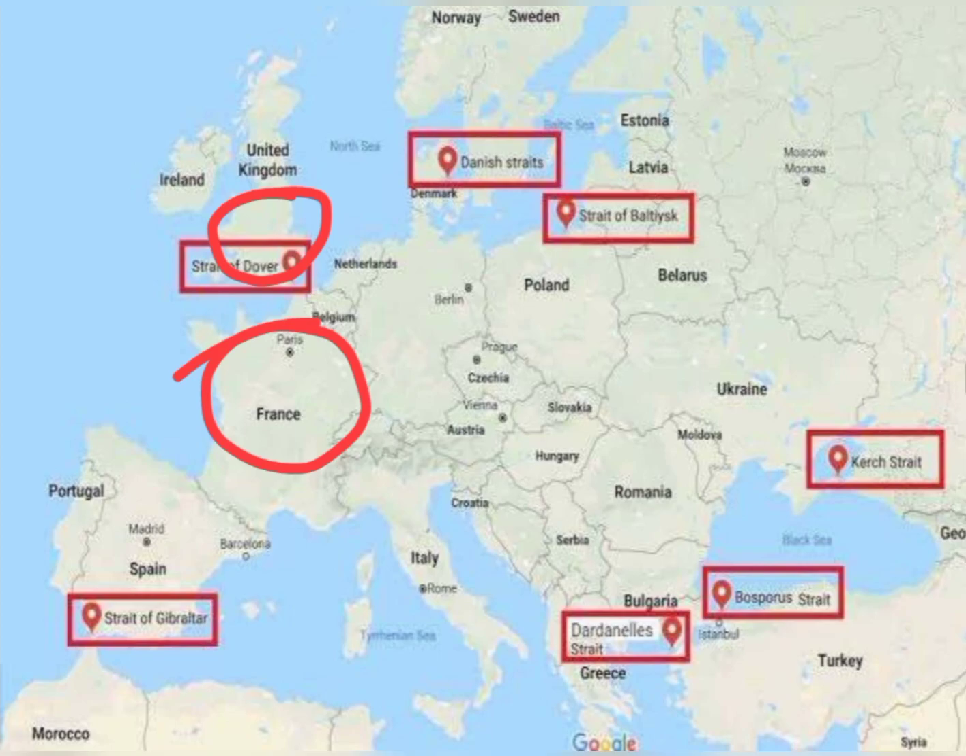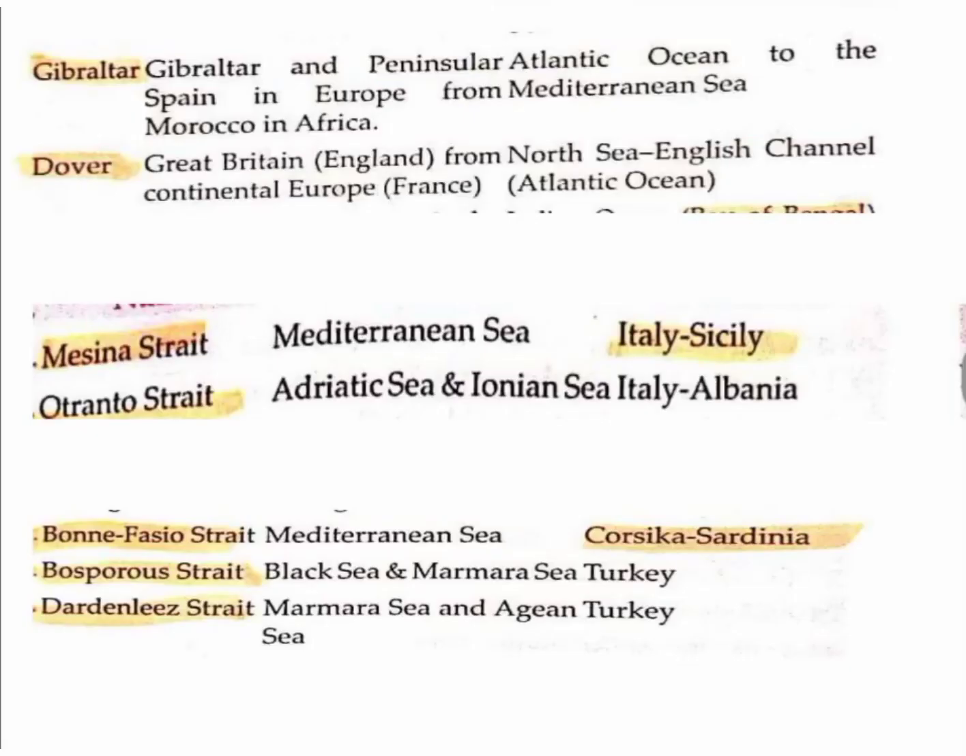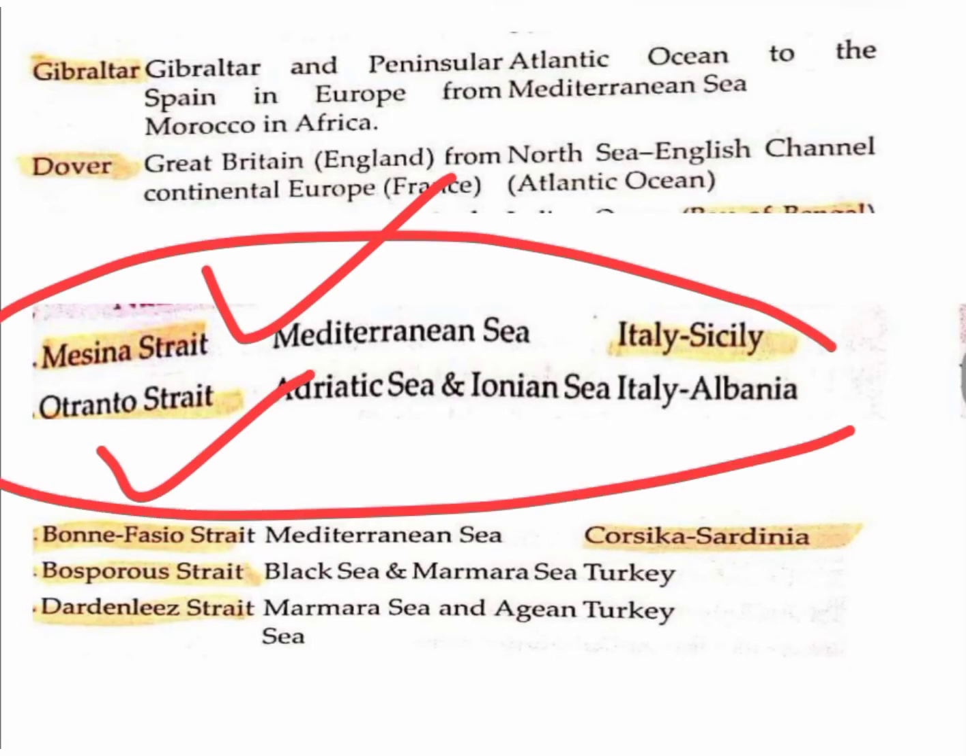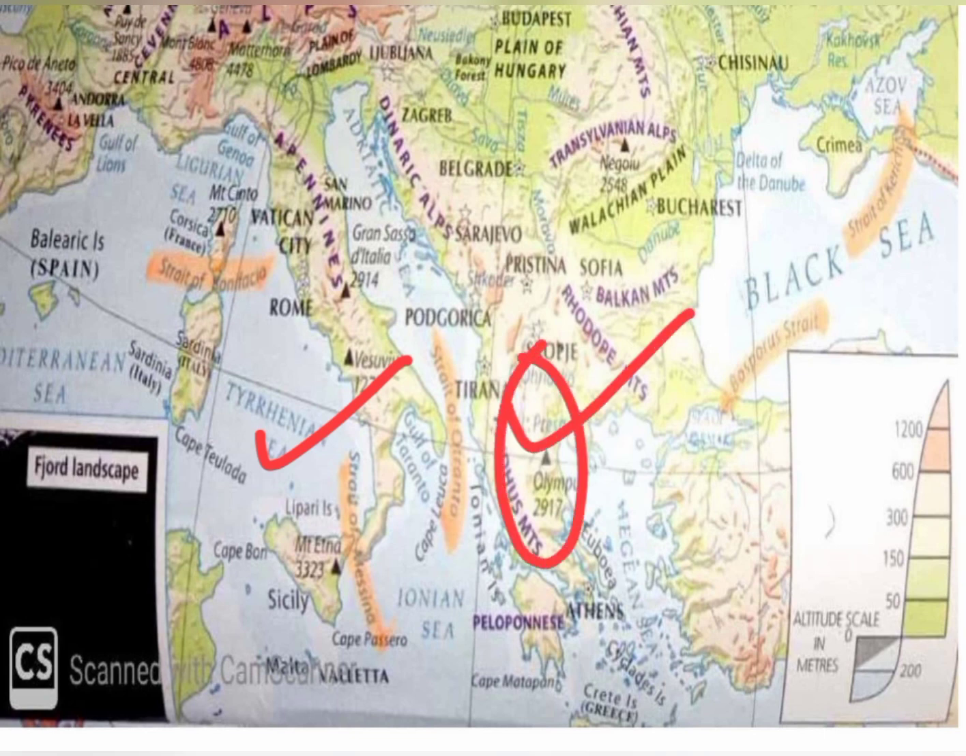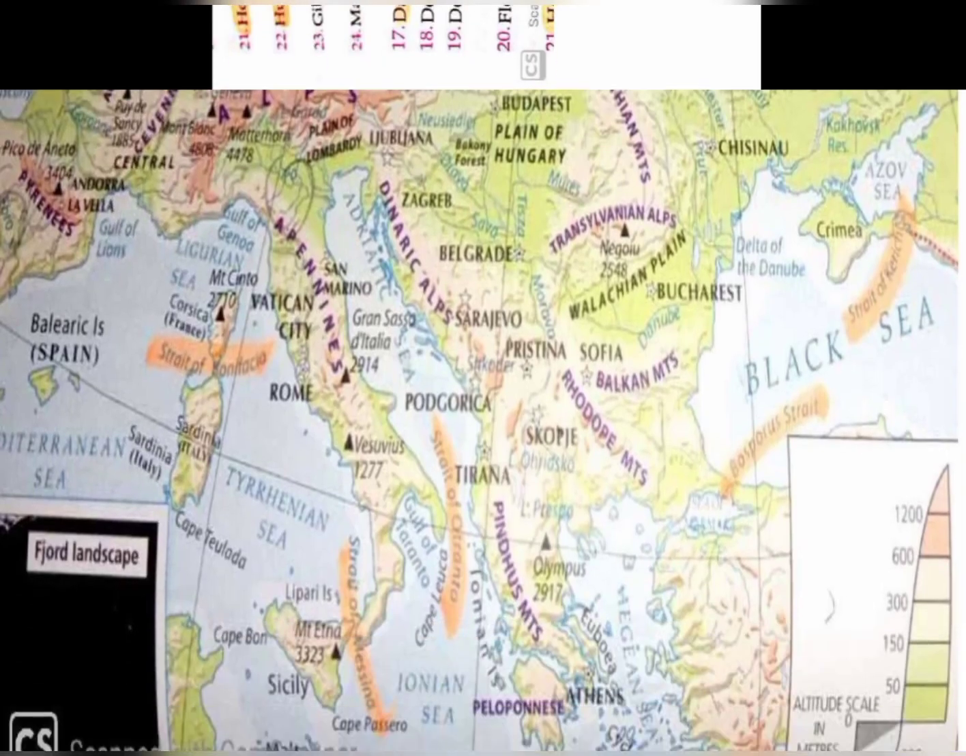Okay. So Messina Strait and the Otranto Strait. These straits are in the Mediterranean Sea. So let's see, it is the Otranto. It connects the Adriatic Sea and the Ionian Sea, and it disconnects Italy and Albania. Here is Albania. So you can see it disconnects Italy and Albania. Here you can see the Strait of Messina.